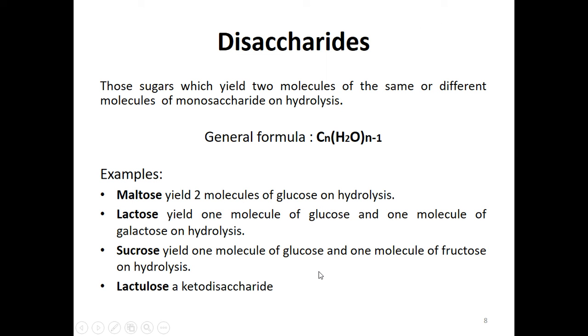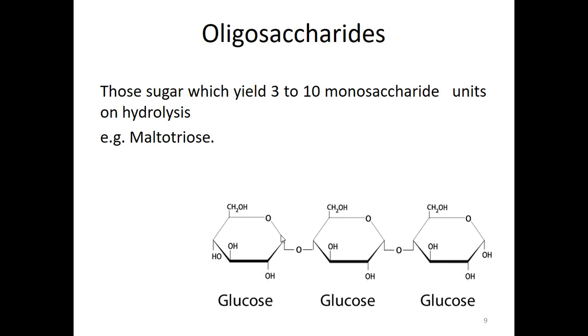Now, disaccharides: those sugars which yield two molecules of the same or different monosaccharides on hydrolysis. Its general formula is Cn(H2O)n-1. Maltose yields 2 molecules of glucose on hydrolysis, and lactose yields 1 molecule of glucose and 1 molecule of galactose on hydrolysis. And sucrose yields 1 molecule of glucose and 1 molecule of fructose on hydrolysis. And lactulose is a keto disaccharide.